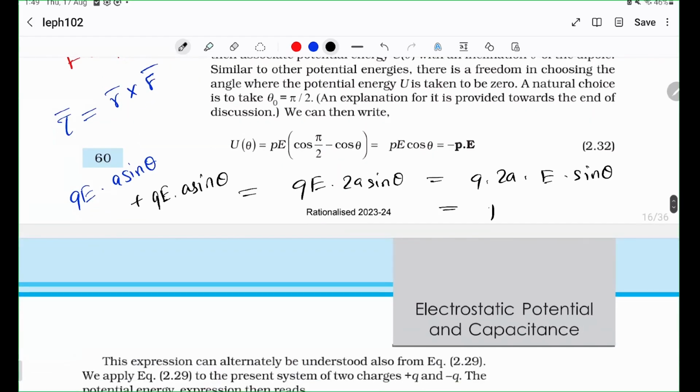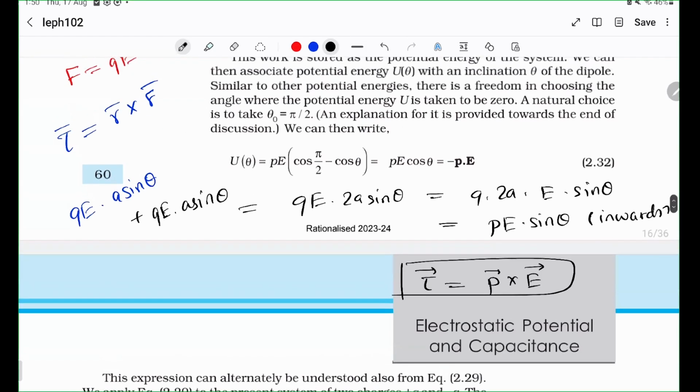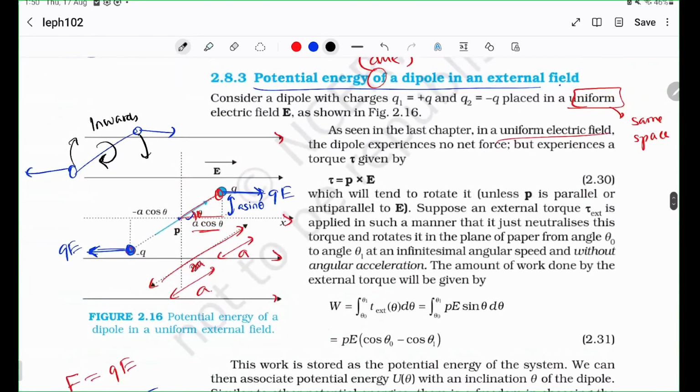But Q times 2A is a very nice quantity called the dipole moment. That is why we have defined dipole moment as Q times 2A. So the torque is P times E times sine theta, inwards. And this just so happens to be very beautifully P cross E. So that is how you come to this formula.